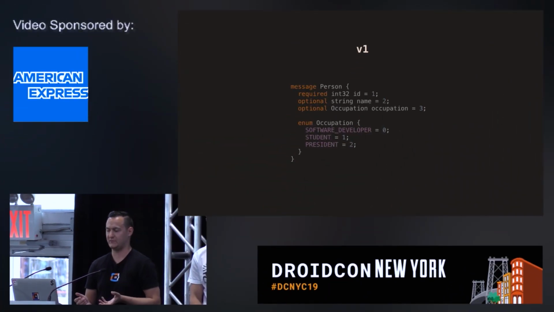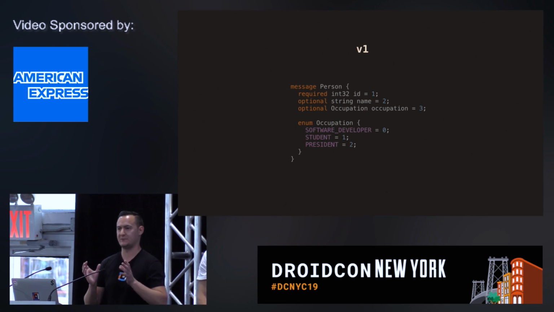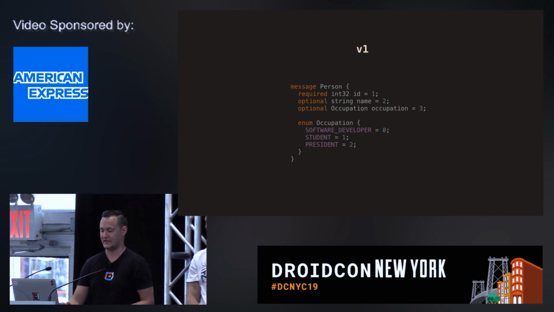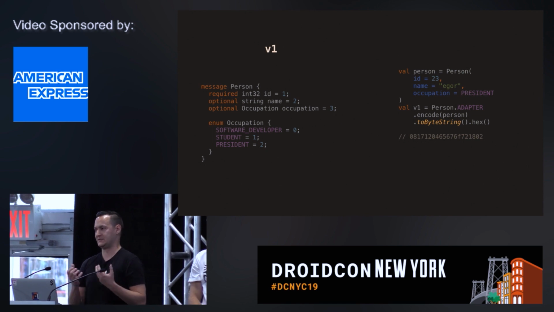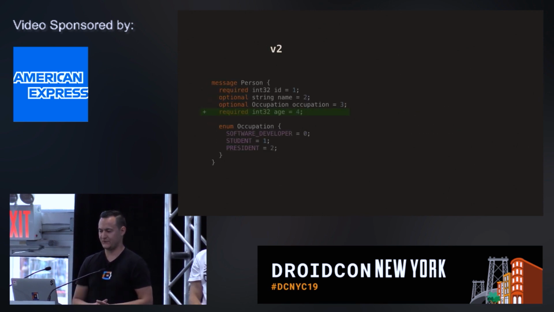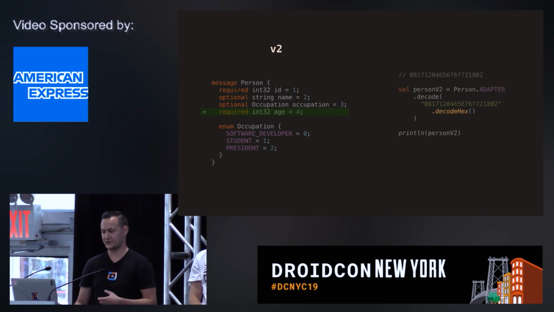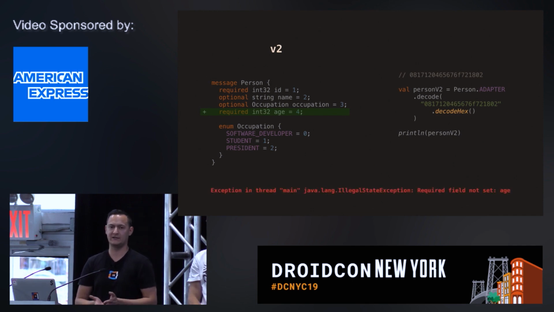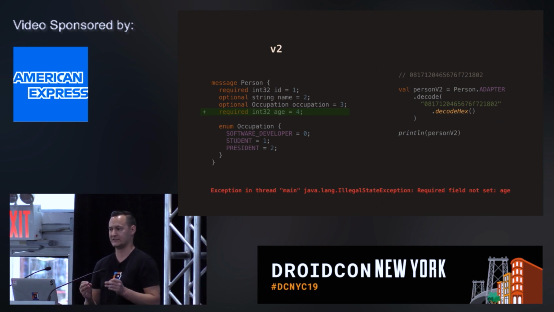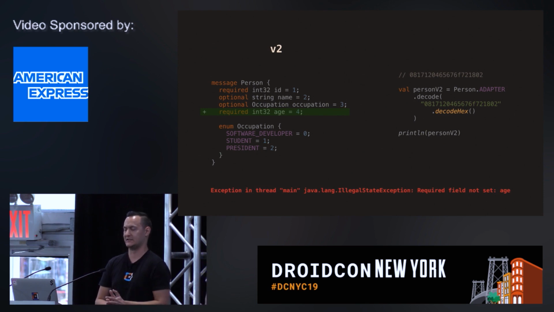For that, we will just use our old schema, and we'll label it as version 1. It's like a snapshot of our schema at a certain point in time. We'll create a message, serialize it, and hold on to that value. And then we will try to evolve our schema and deserialize the message. First, we change our schema by adding a new required field. Let's see if that works. We'll try to deserialize it using the new schema, and it will fail. Why does it fail? Because we added a field which is required, and our serialized data didn't have a value for that field. So the parser cannot find it, and unsurprisingly, it fails.